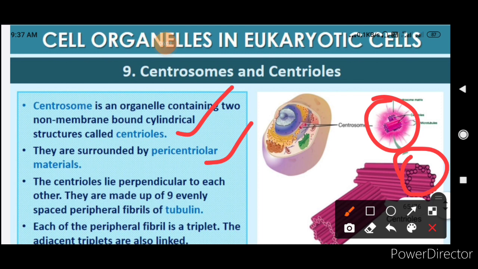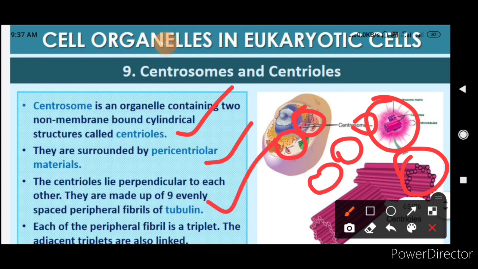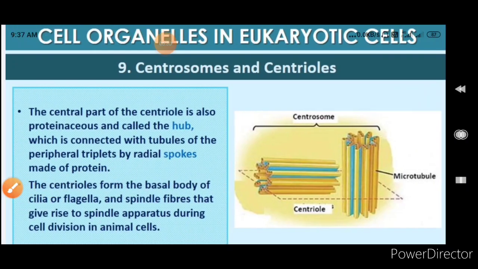The centrioles lie perpendicular to each other, and they are made up of 9 evenly spaced peripheral fibrils of tubulin. Unlike the earlier arrangement of doublets, here each peripheral fibril is a triplet of microtubules. The adjacent triplets are also linked.